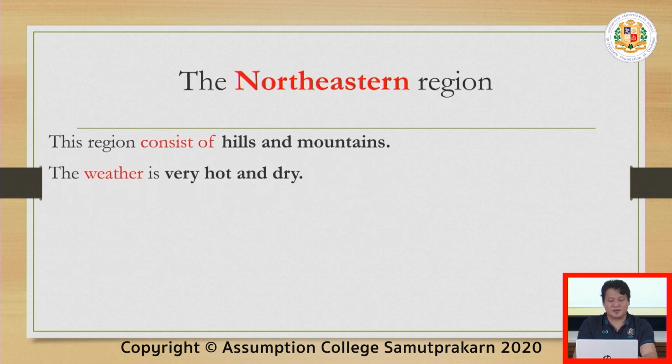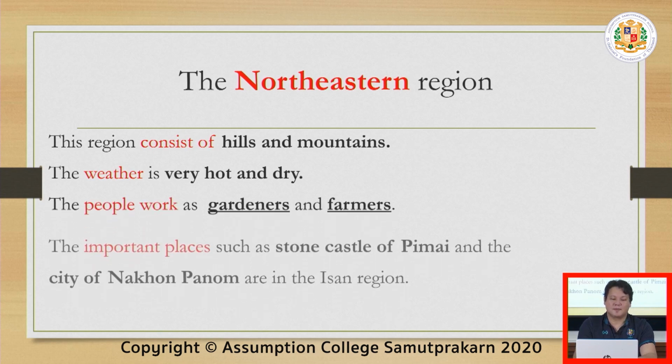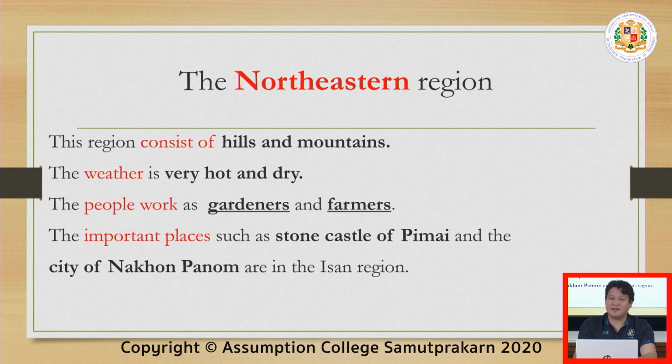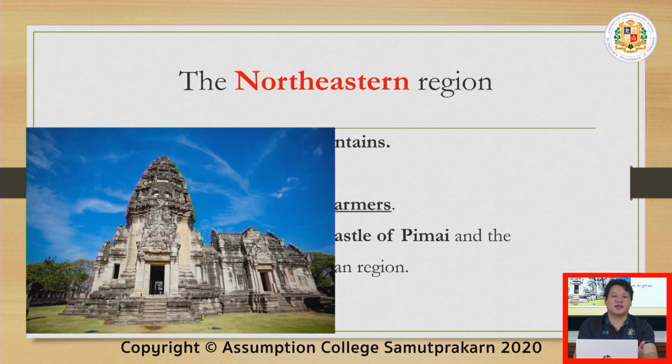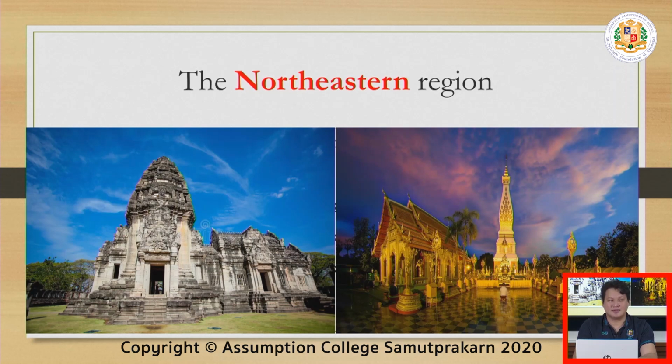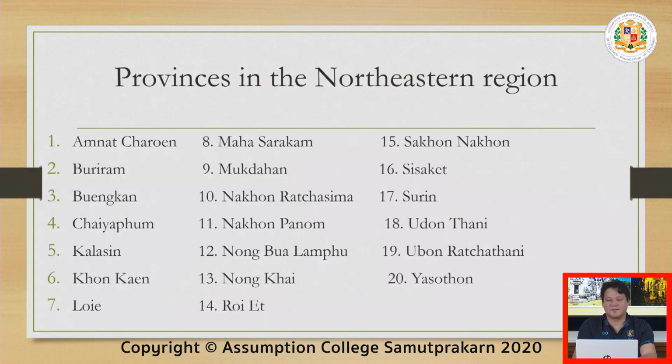We go to the northeastern region. It has a lot of hills and mountains, and the weather is very hot and dry. It is different from the northern region, which is very cold. Now, the important places you can find there, who can guess? Is this one? It is the Stone Castle of Phimai. And this is Nakhon Phanom city. It has 20 provinces.